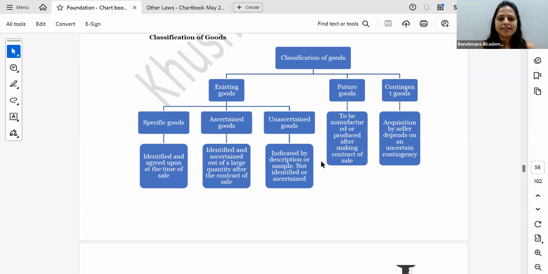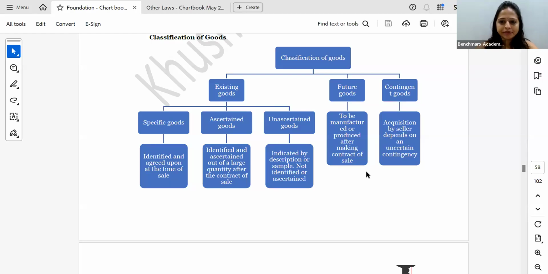Goods are classified as existing goods, future goods, or contingent goods. Existing goods. Existing means existing as on the date. Future जो आज नहीं है, but I agree that in the future these goods will be produced and I will give them to you. And contingent, I don't have the goods. I will try and acquire it from someone else, but there's a possibility I may get it, I may not get it. That is called your contingent goods.